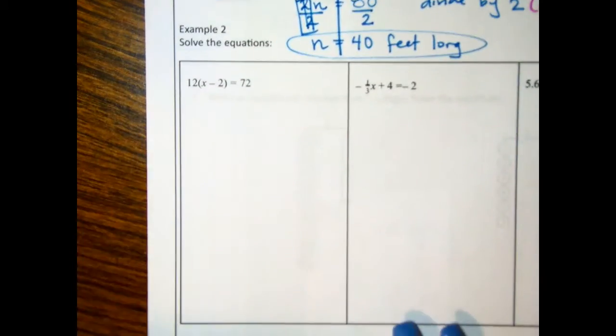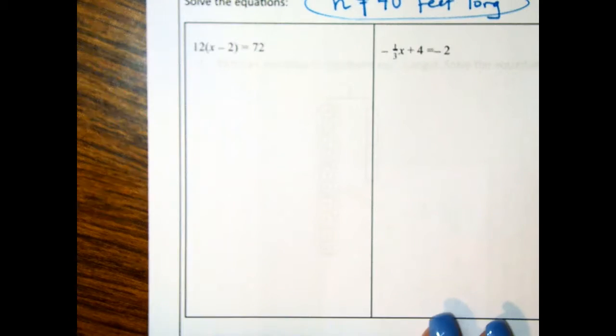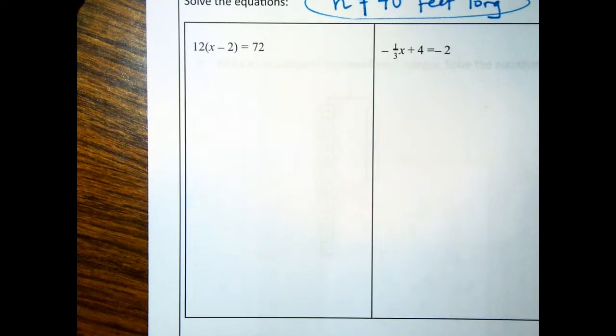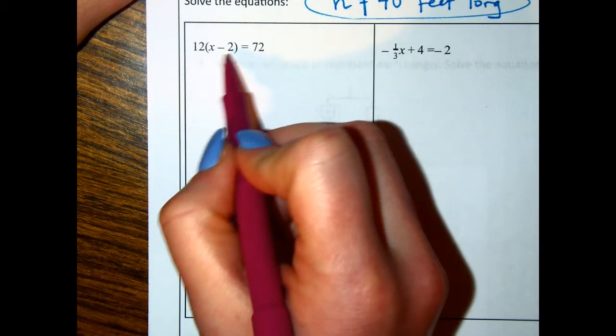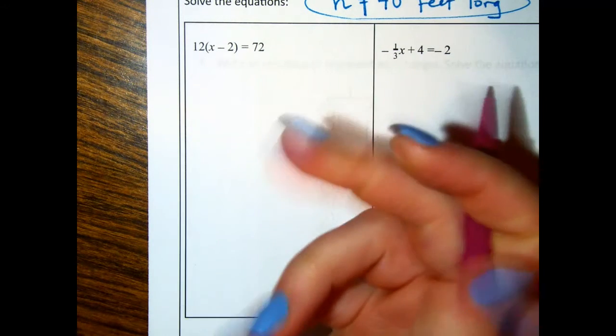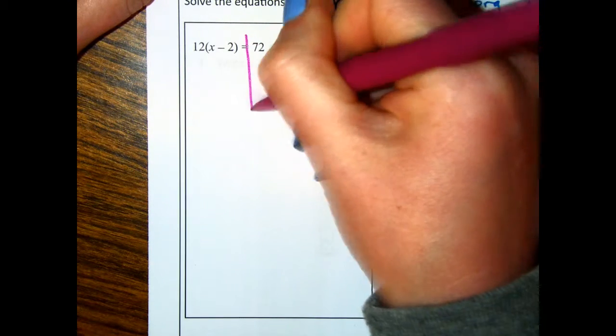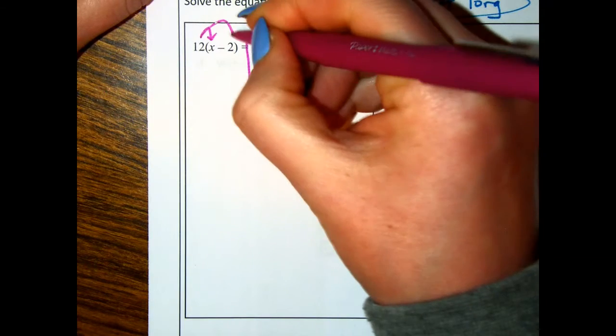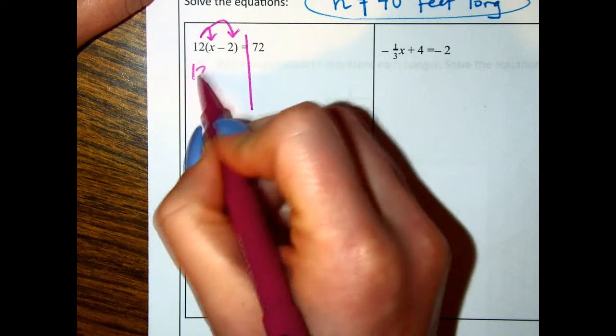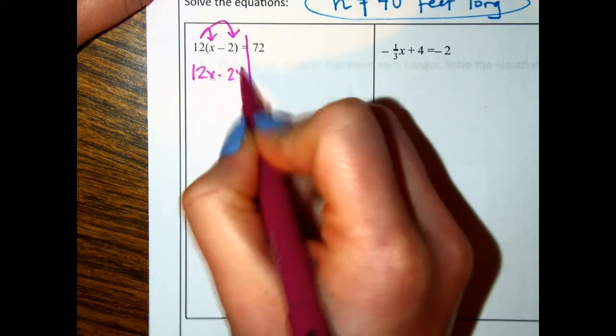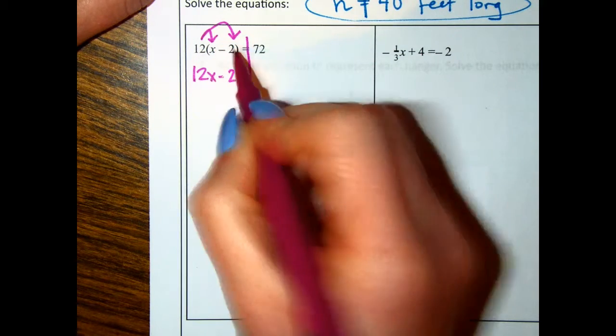So for this one, we see that there's some distribution that we can do first. Now, there's 2 ways to do this. We could either divide both sides by 12 to get rid of the 12, or we can distribute the 12. And since we've been practicing distribution, we're just going to distribute the 12. So we get 12x minus 24, because 12 times x and 12 times 2.